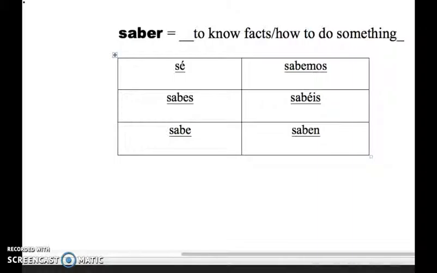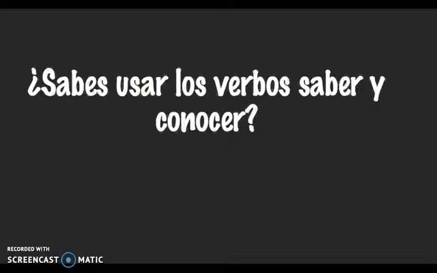Okay, now you should be able to complete the two exercises that are directly below these verb charts. In conclusion, I'm going to leave you with this question. ¿Sabes usar los verbos saber y conocer? Come to class with your response.